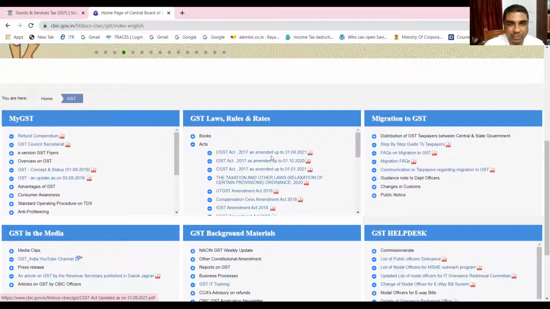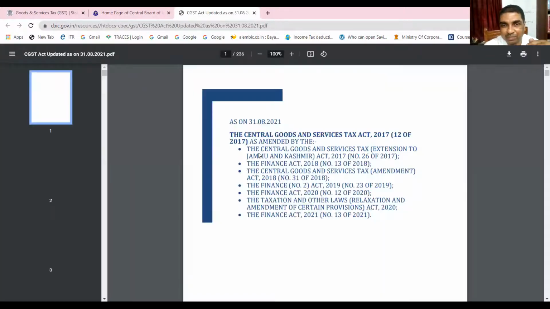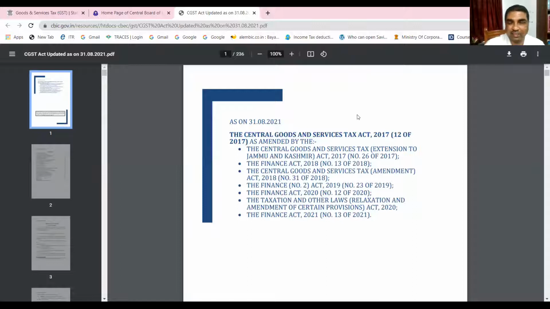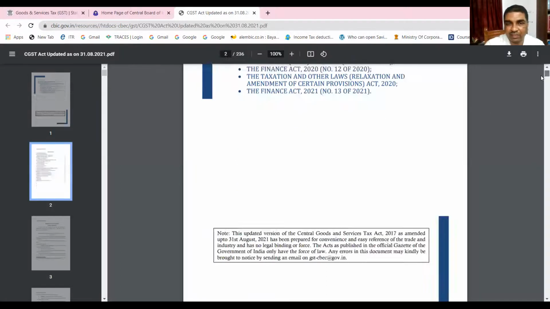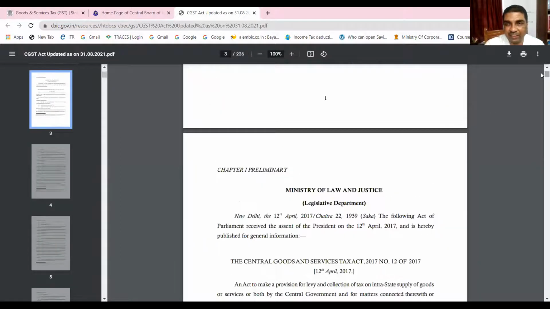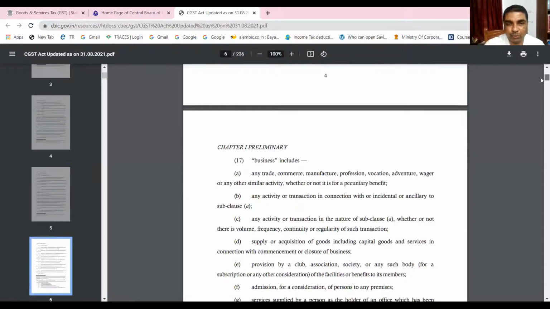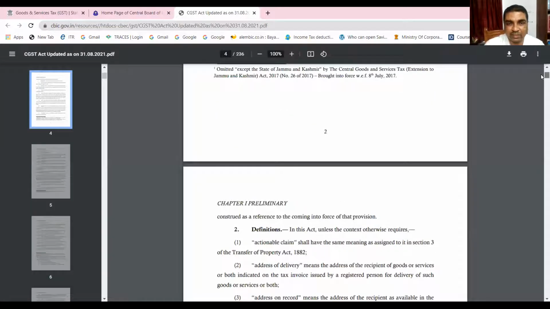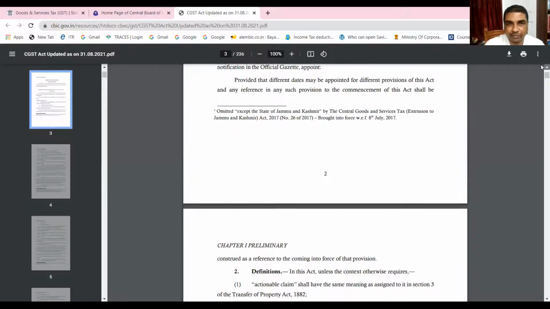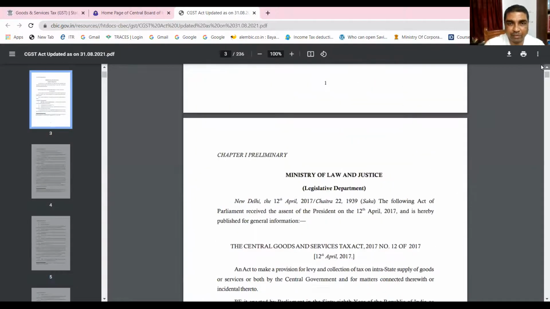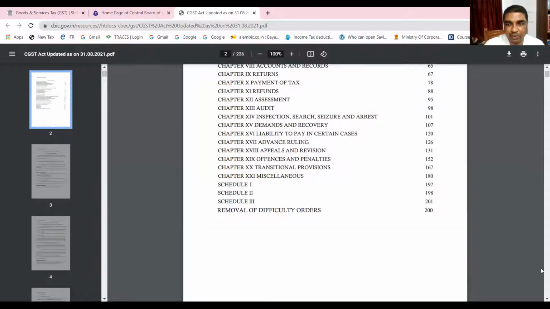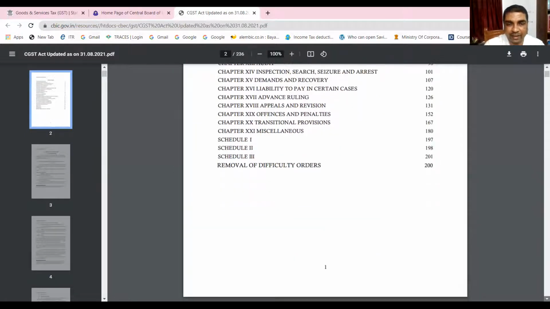Here is the CGST Act, amended up to 31st August. We are referring to Section 2, the definition of goods. Now you see this is Section 2. Let me show you from the beginning. This is how the act looks like.